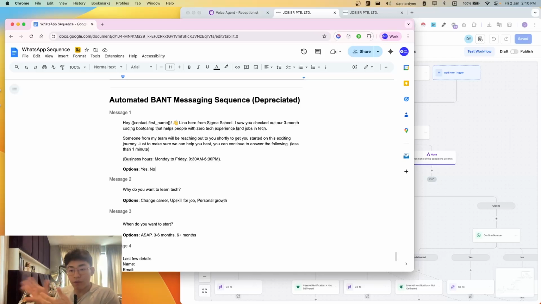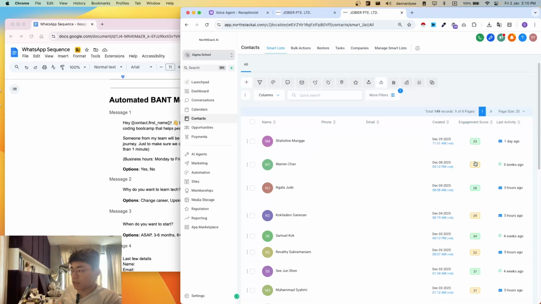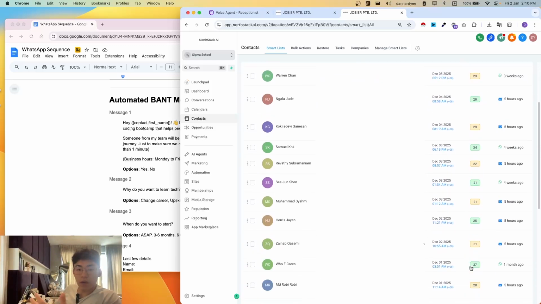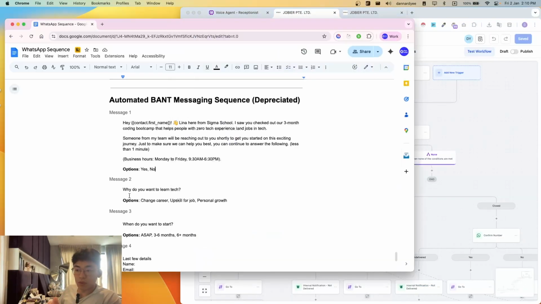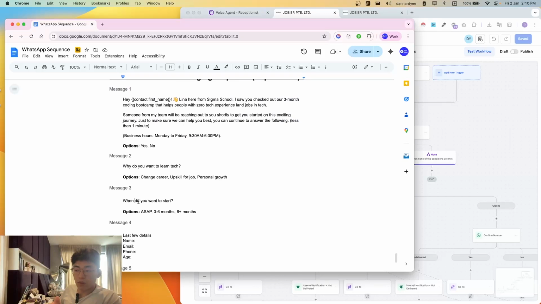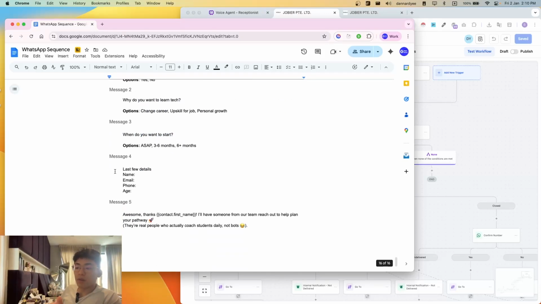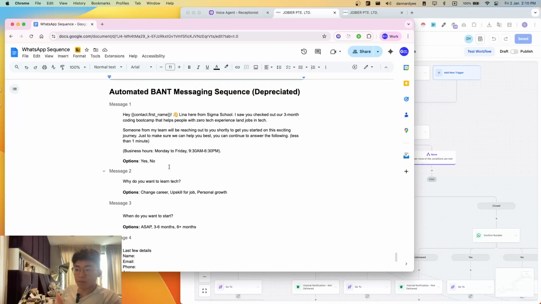Before I dive into the flow, I'll be introducing a quick concept this system is built on, which is BANT. BANT stands for budget, authority, need, and timeline. Instead of pushing every lead to buy immediately, we use BANT to guide the conversation and qualify intent, and get an engagement score, which is something like this. So we can focus our efforts on those who have a higher engagement score because they are more likely to be sold on. We'll be asking questions like, when do they want to start? Why do you want to learn? What's their age?